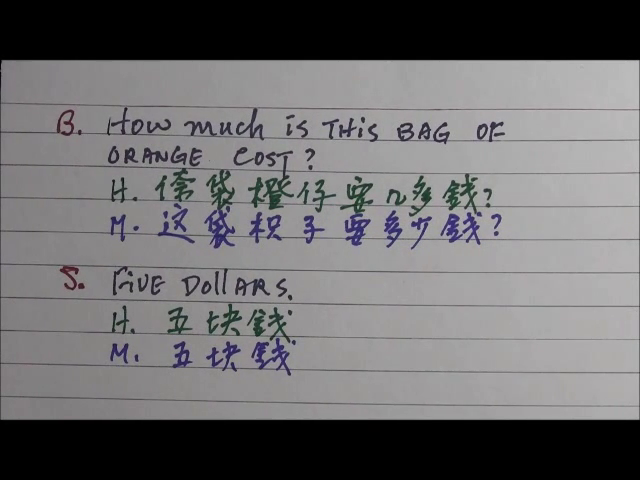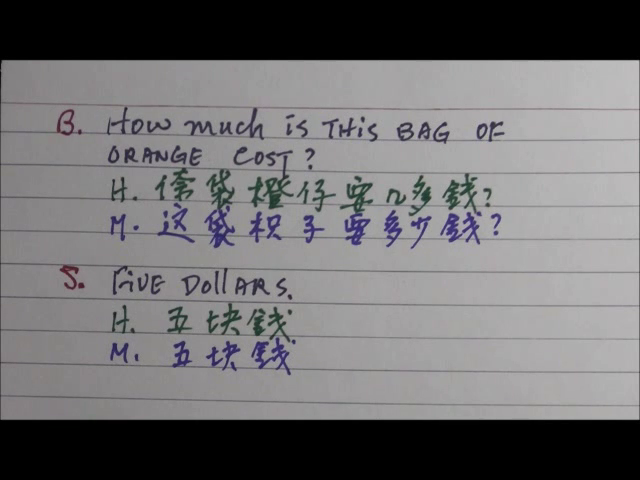Now in response to the second question, how much is this bag of orange cost? Now this is a sample of a dialogue between a buyer and a seller. The buyer says, how much is this bag of orange cost? In Hakka Chinese is 兩台橙仔要幾多錢? In Mandarin is 這袋橘子要多少錢?